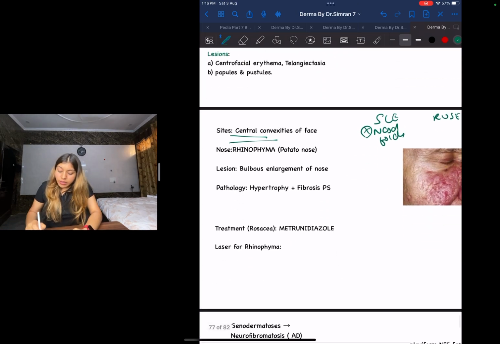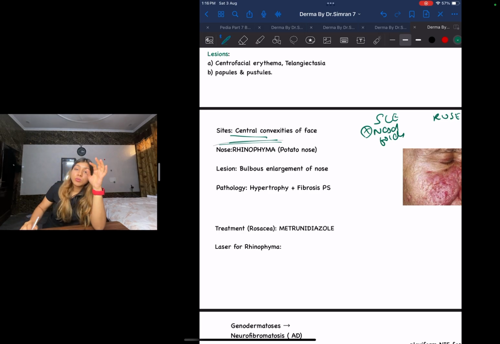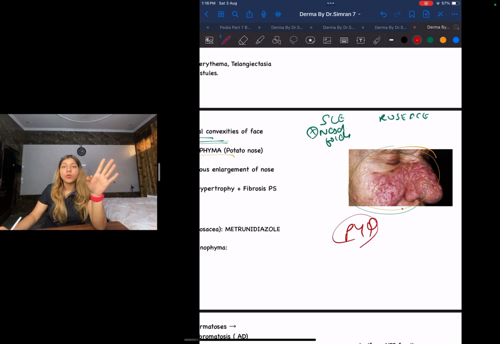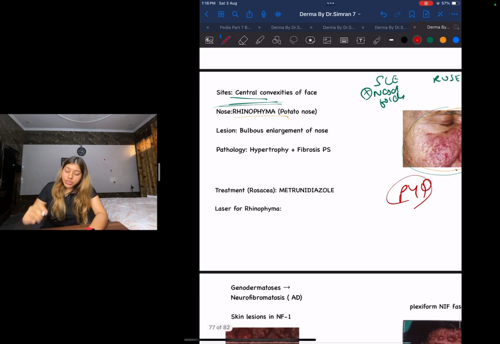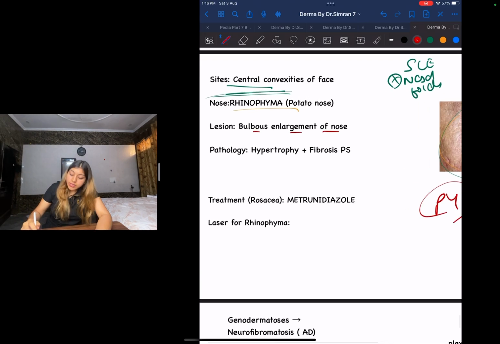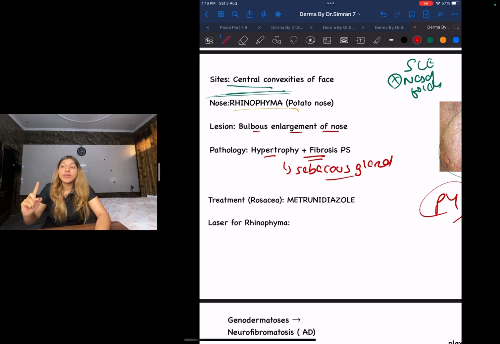Next, there is another condition called rhinophyma, which we also call potato nose. You might have heard this in your ENT. This image has been shown 100 times. It's a PYQ. Remember it. Potato nose, also called rhinophyma. The lesion is a bulbous enlargement of the nose. And there is going to be hypertrophy and fibrosis of your sebaceous glands.